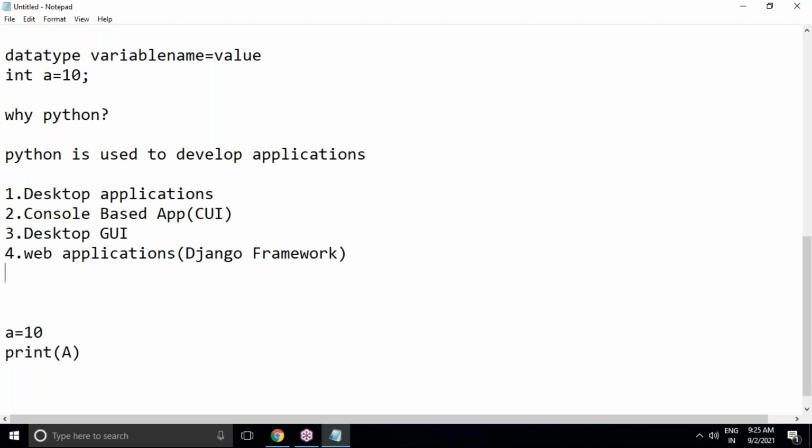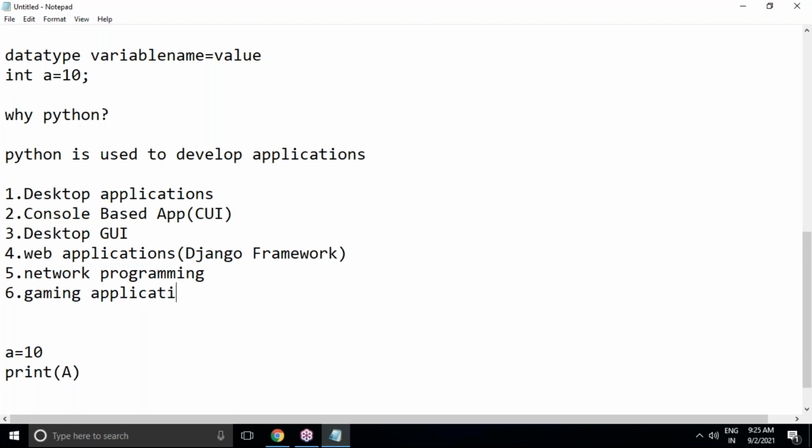Not only that, using Python we can develop network programming also. Network programming means network engineering. Many network programmers nowadays are using Python scripts for managing their network related tasks. Even using Python, we can develop very good gaming applications, since rapid application development is possible.